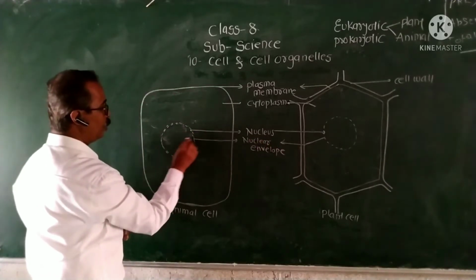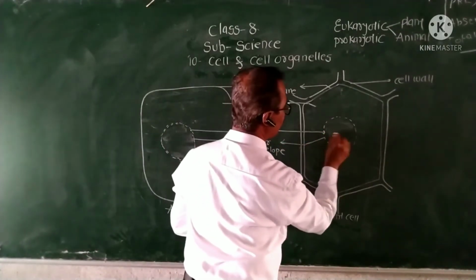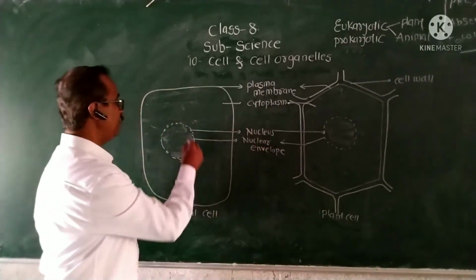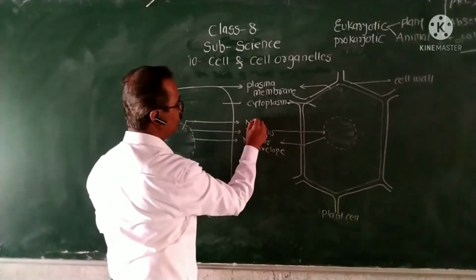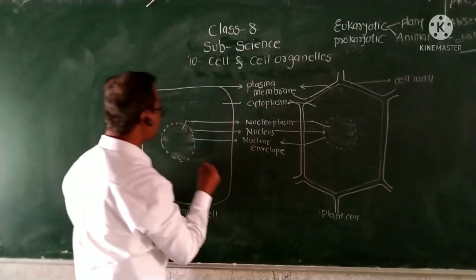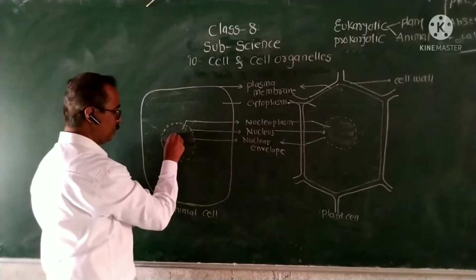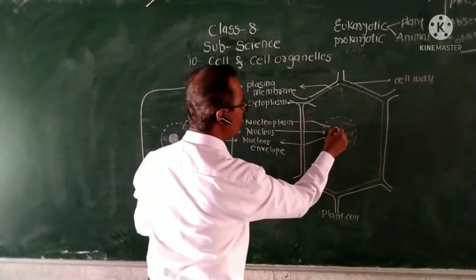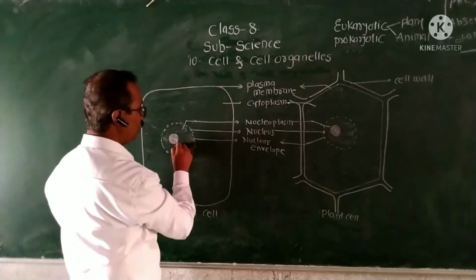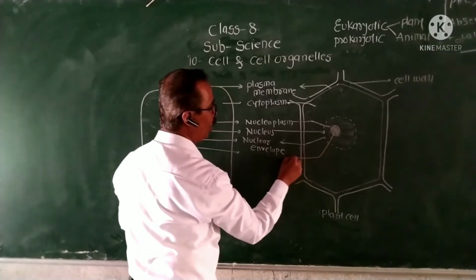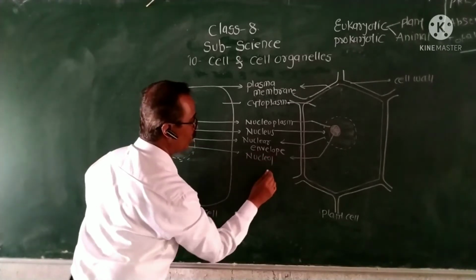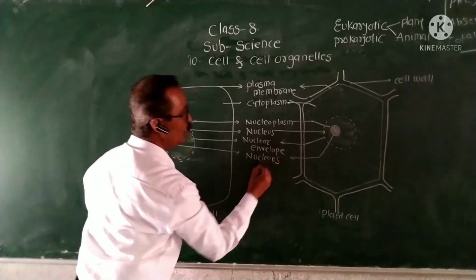Inside the nucleus there is a liquid material, just like cytoplasm, known as nucleoplasm. At the center of the nucleus there is one more structure, which controls all nuclear activities, known as the nucleolus.